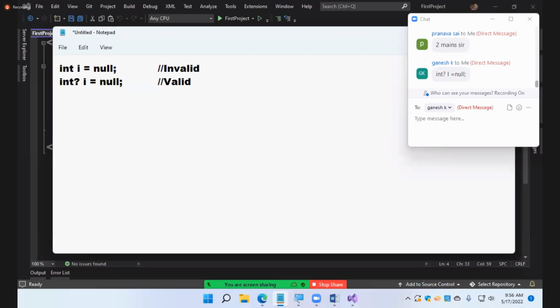The first one is non-nullable, which means you can restrict. The second one is nullable. But when you come to reference types, string s equals null: valid or invalid? Tell me. Valid. It means strings are nullable. When you come to strings, we don't have two options. By default, strings are nullable. We don't have non-nullable strings. Did you get my point? I don't want a null value to be assigned to a string, but strings are nullable. We cannot restrict this.